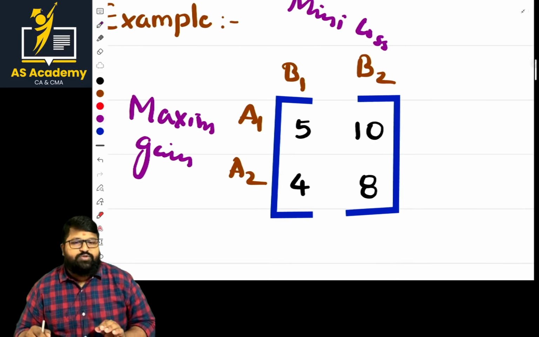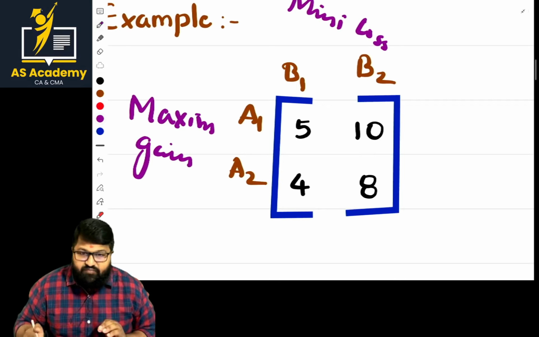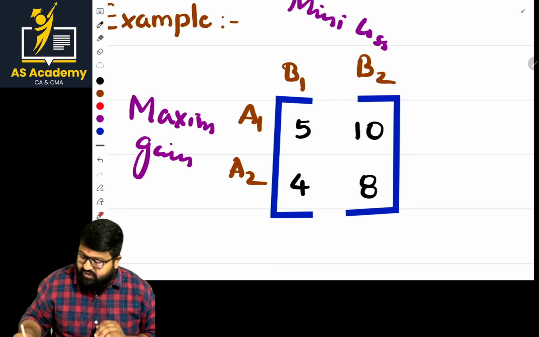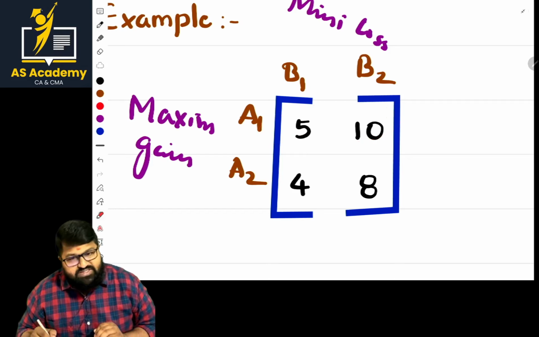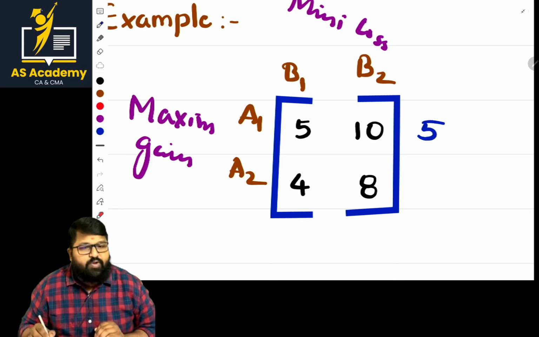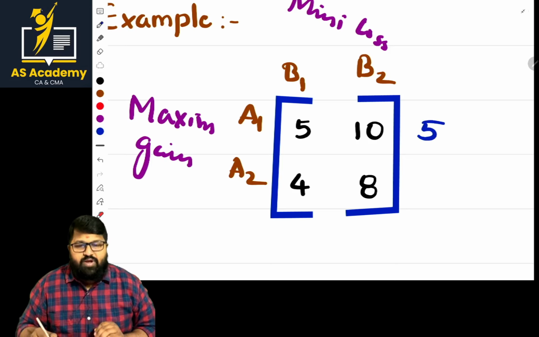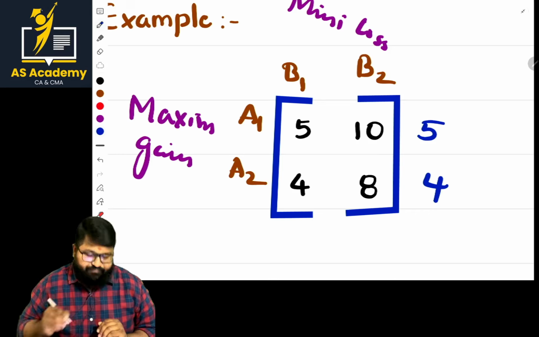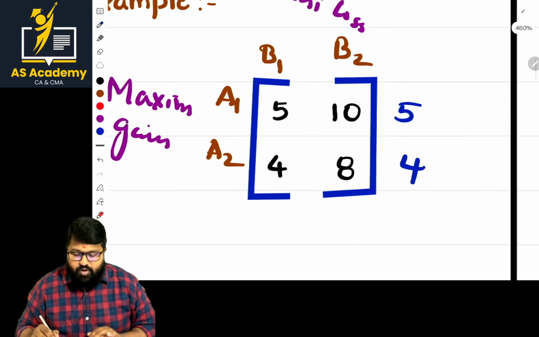So now what should we do? In the case of pure strategy, we first find the least value of each row. In row 1, 5 and 10, what is the least value? The value is 5. And in row 2, what is the least value? 4. Clear?